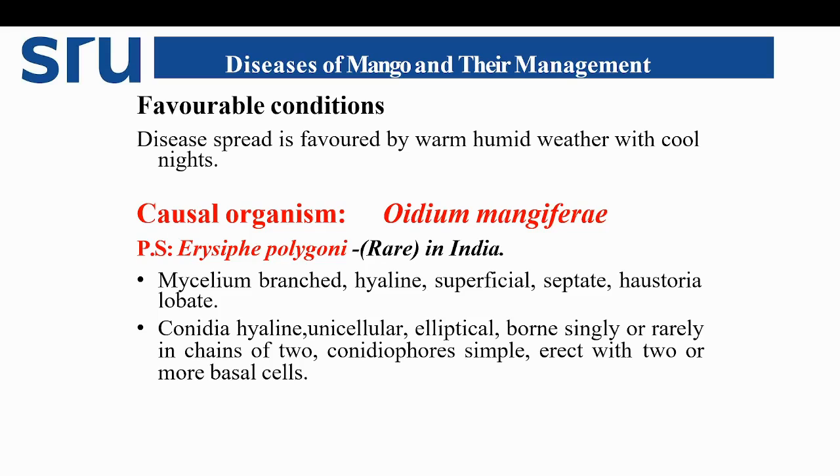Coming to favorable conditions, the disease is favored by warm, humid weather with cool nights. The causal organism is Oidium mangiferae. The sexual stage is Erysiphe polygoni. Mycelium is branched, hyaline, superficial, septate, with haustoria, lobate. Conidia are hyaline, unicellular, elliptical, borne singly or rarely in chains. Conidiophores are simple, erect, with two or more basal cells. So this is regarding the etiology of the pathogen Oidium mangiferae.